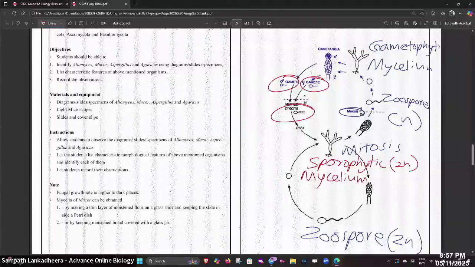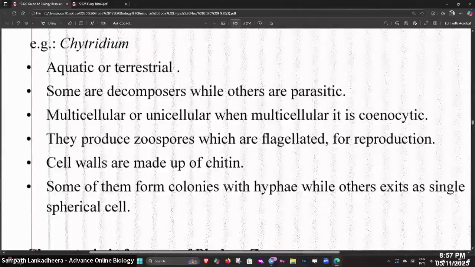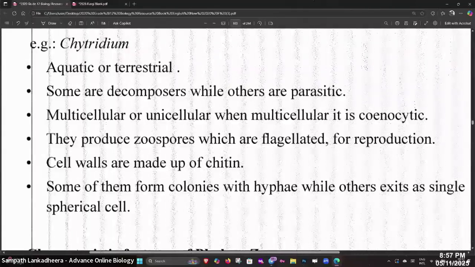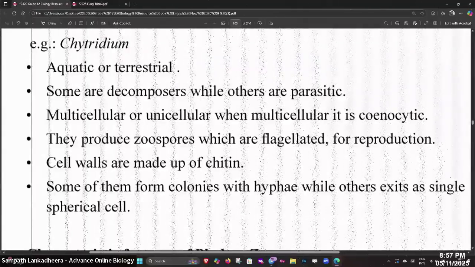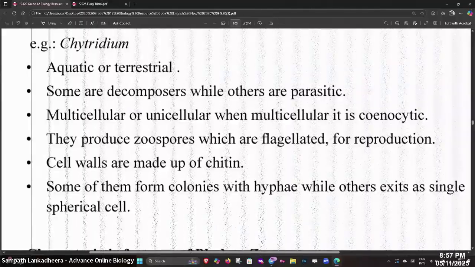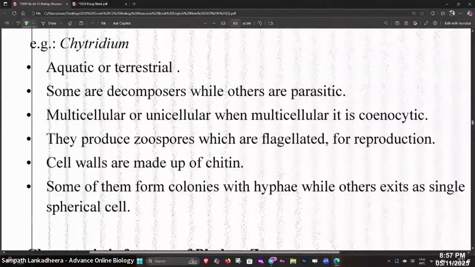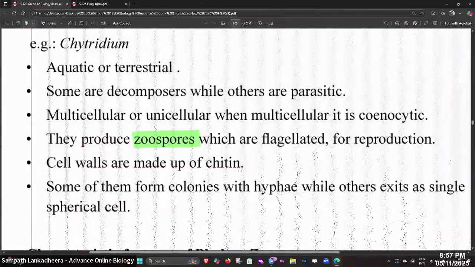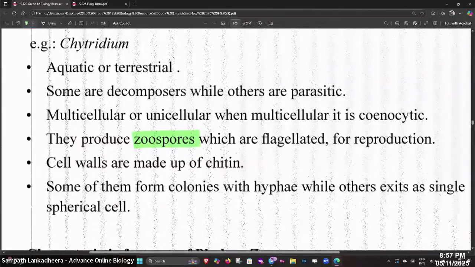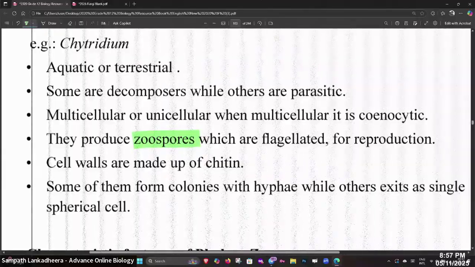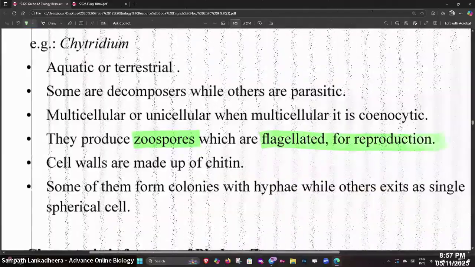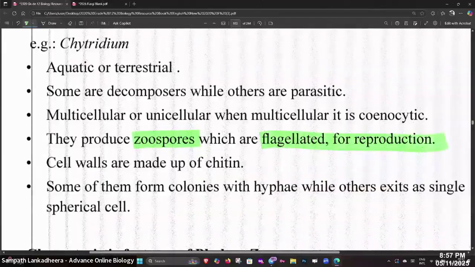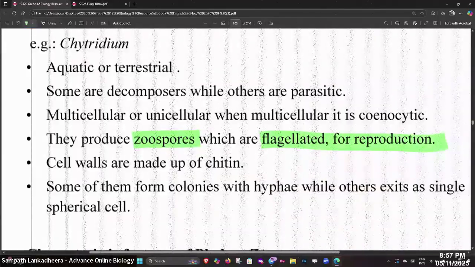I'm repeating, you don't have to remember the life cycle, but you have to understand the points mentioned here. They say that they have zoospores. My aim in teaching you the life cycle is for you to get familiar with this word zoospore, which are flagellated and used for reproduction. It can be sexual reproduction or asexual reproduction.